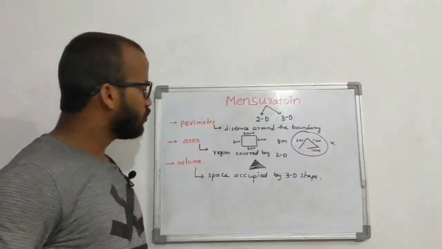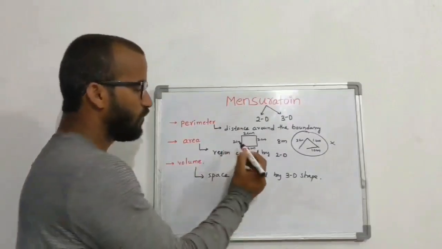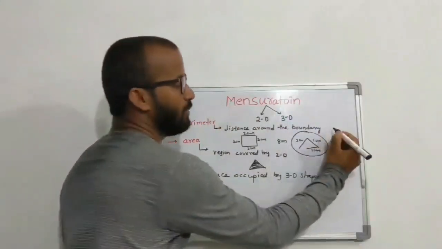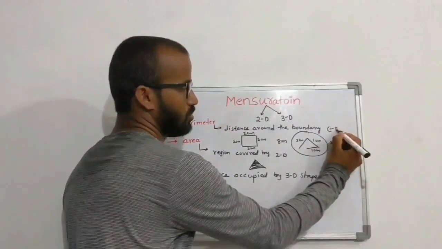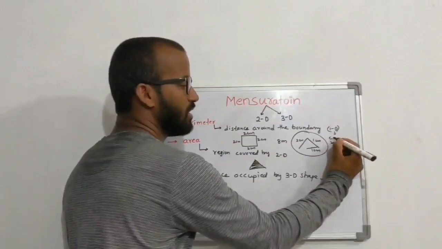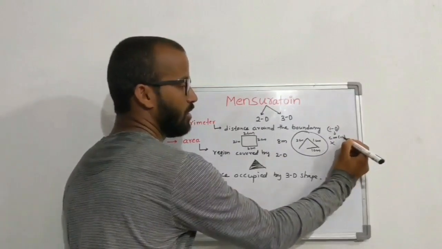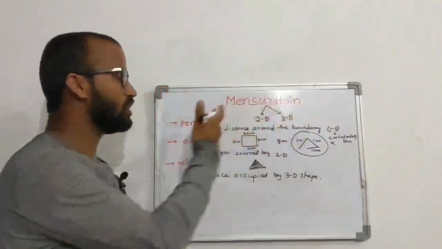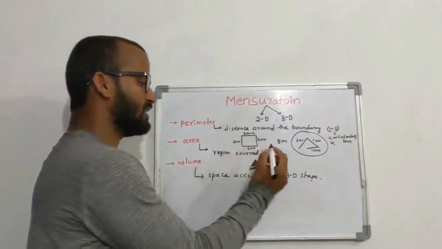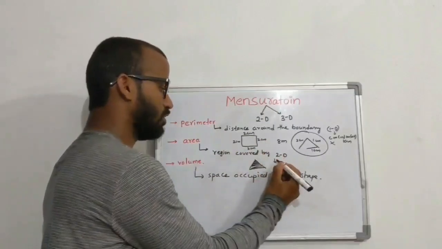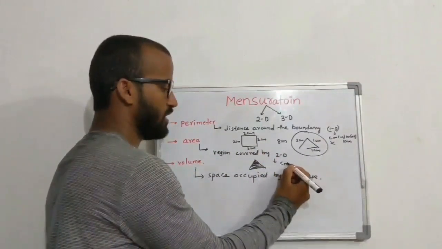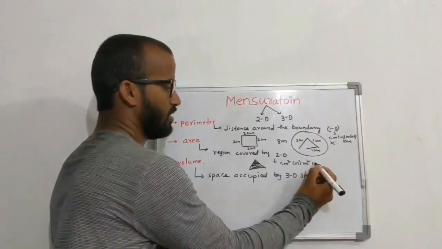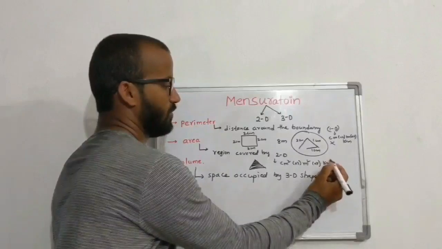Then what are the units of perimeter? If I add how many lengths also, finally I am going to get length only. So perimeter will be one dimensional. The units of one dimensional are centimeter or meter or kilometer. These are the units of perimeter. The units of area, 2D, are centimeter square or meter square or kilometer square.